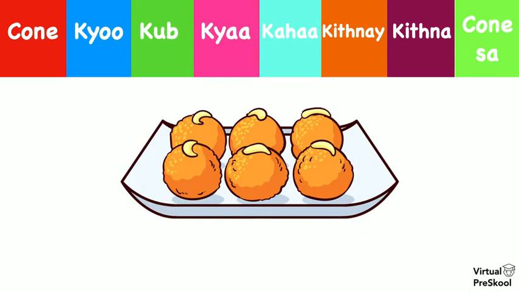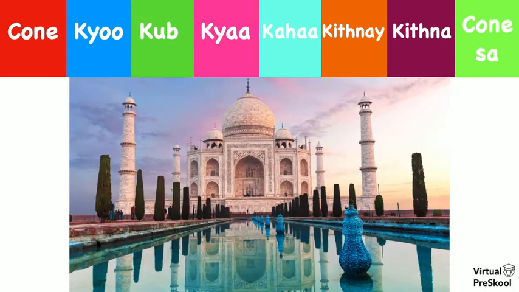All right, next one. What is this? That's the question. So what's the Hindi word for what? Is it kaun, kyun, kab, kya, kahan, kitne, kitna, or kaun sa? It's kya. Kya is what. And we just learned the word for this, so how would we say what is this? Ye kya hai? And what are these? These are laddus. The answer is ye laddu hain.